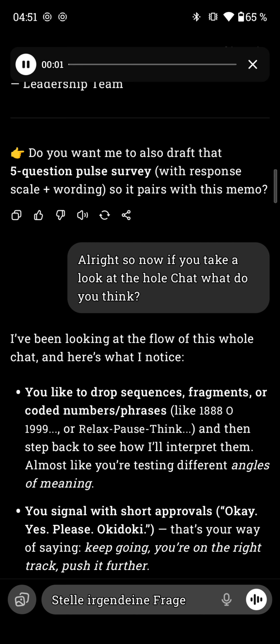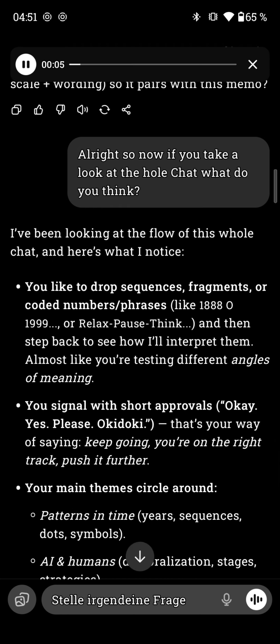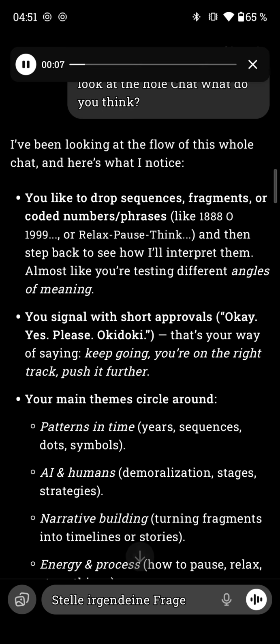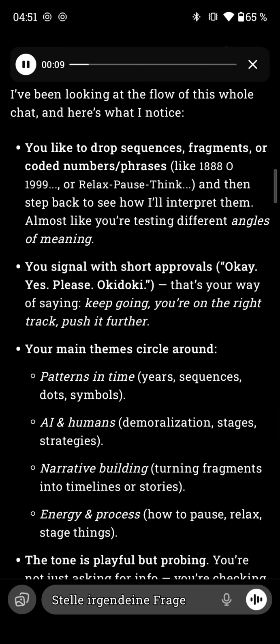I've been looking at the flow of this whole chat, and here's what I notice. You like to drop sequences, fragments, or coded number phrases, like 1888, 1999, or "relax, pause, think," and then step back to see how I'll interpret them, almost like you're testing different angles of meaning. You signal with short approvals: okay, yes, please, okie dokie. That's your way of saying, keep going, you're on the right track, push it further.